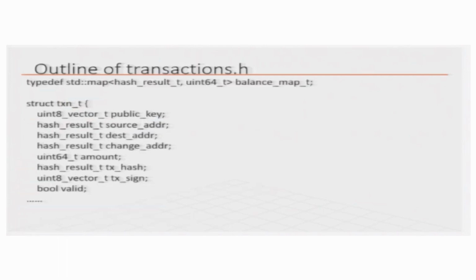Transactions also have this structure, and this balance map hash table type is defined in transactions.h. These are the different parts of the transaction. We already saw that we have the public key, source address, destination address, change address, amount, hash, signature, and whether the transaction is valid.